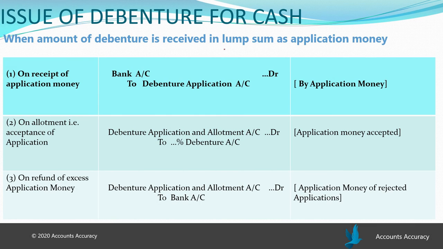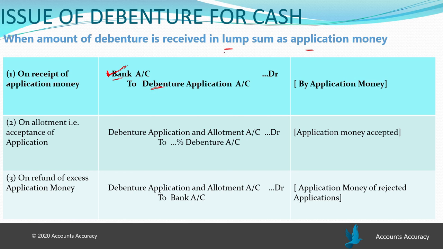If the debenture will be issued at lump sum, then how will the application money be recorded in the company's books of account? The journal which will be passed for receipt amount of the debenture will be bank account to debenture application account. As cash is received, that full amount of debenture received at once by the company with the application form is called the application money, and that amount gets recorded as bank account to debenture application account. Now here, what comes in? Debit. So bank will be debited and debenture application will be credited.